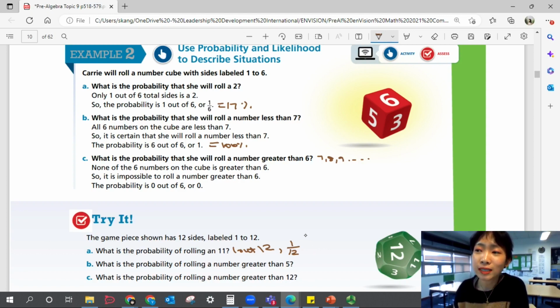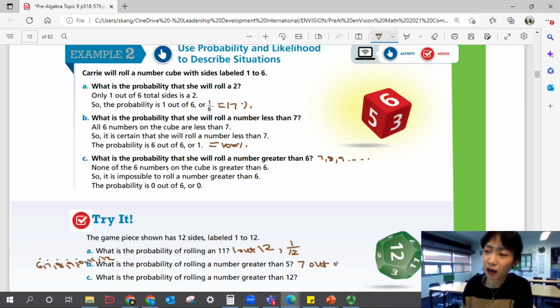What's the probability of rolling a number greater than 5? Greater than 5, you have 6, 7, 8, 9, 10, 11, and 12, right? So everything from 6 to 12 would be possible. So 1, 2, 3, 4, 5, 6, 7 sides out of 12, right? So 7 out of 12 would be 7 over 12.